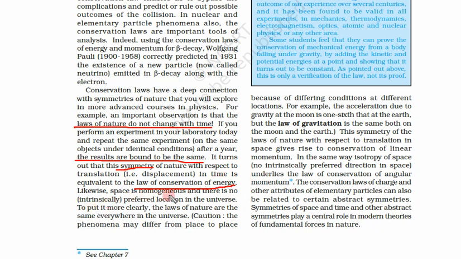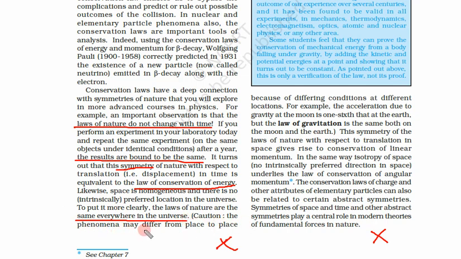Likewise, space is homogeneous and there is no intrinsically preferred location in the universe. So this is quite a complex statement, but long story short, if we do our experiment at this place or this place, it will not make any difference. To put it more clearly, the laws of nature are the same everywhere in the universe. So we do the experiment here or anywhere, and the laws of the universe will remain the same.